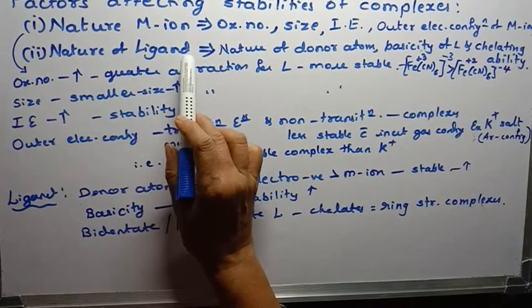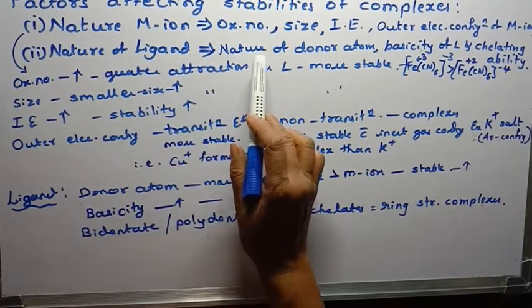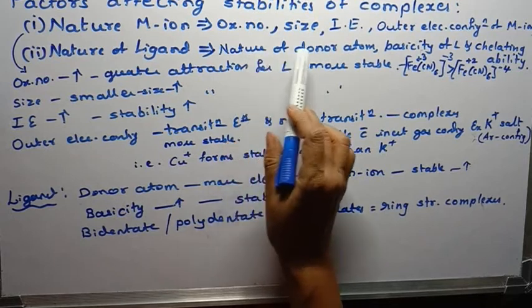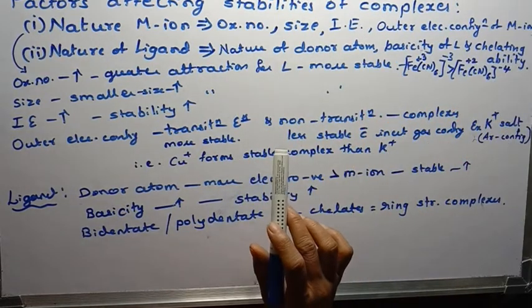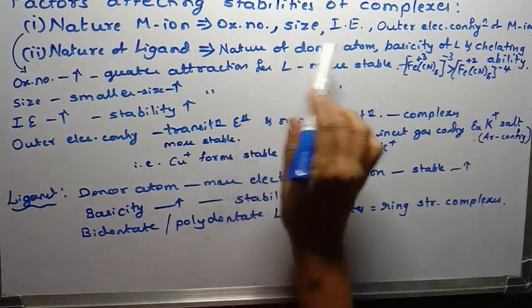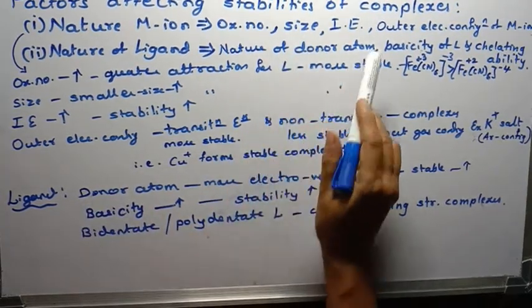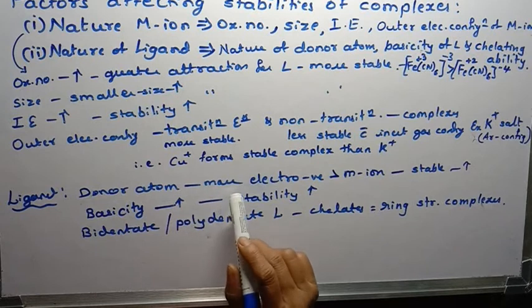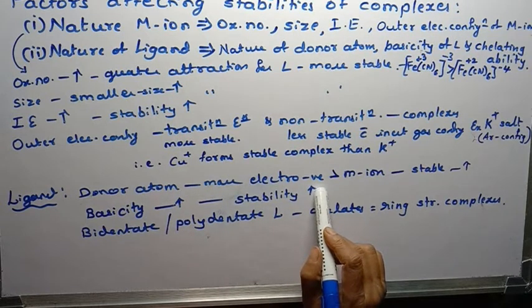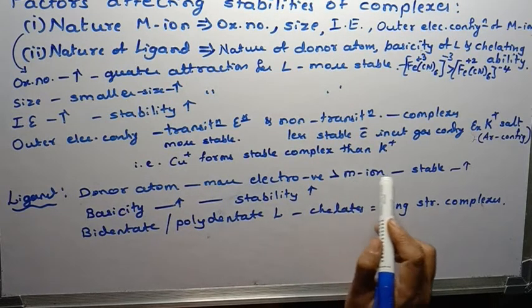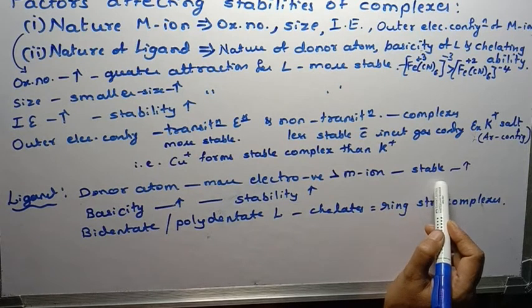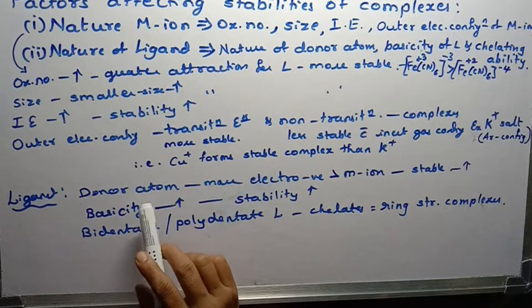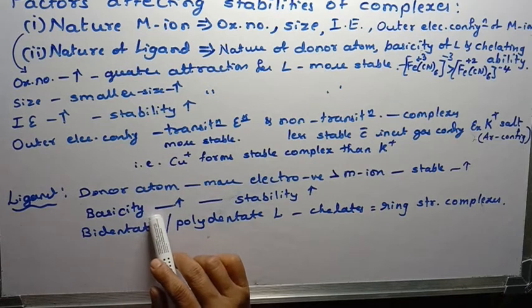Nature of ligand includes the subfactors: nature of donor atoms, basicity of ligand, and chelating ability of the ligand. First one, nature of donor atom. If the donor atom is more electronegative than the metal ion, then it forms stable complexes, or the stability of the complex increases. The second one is basicity.